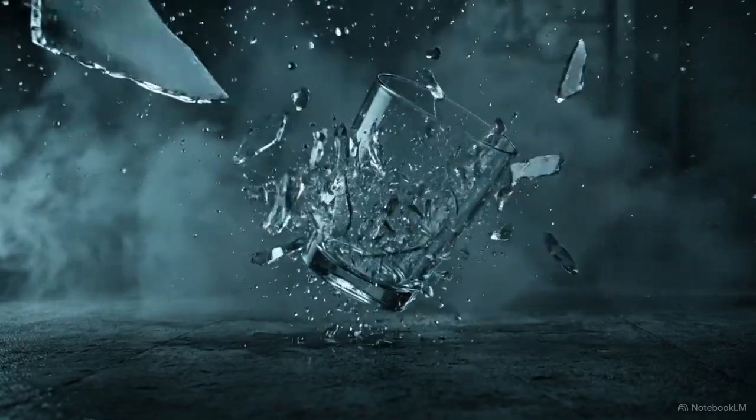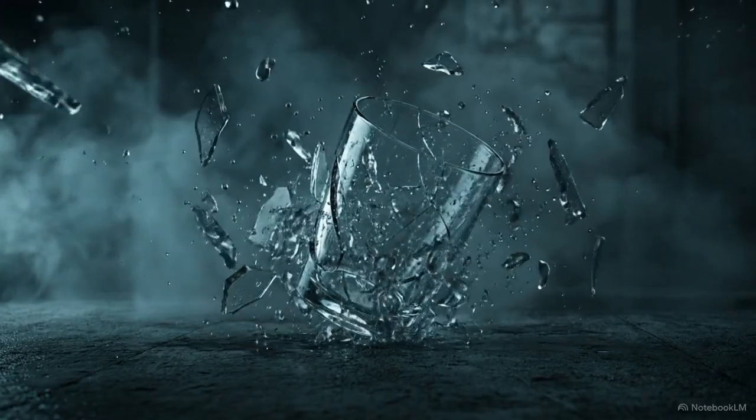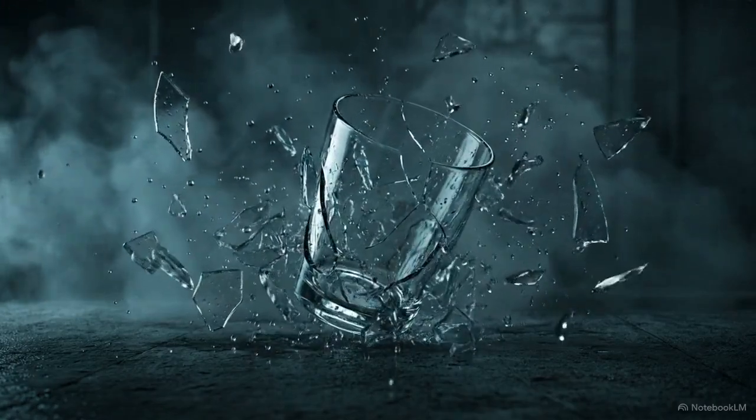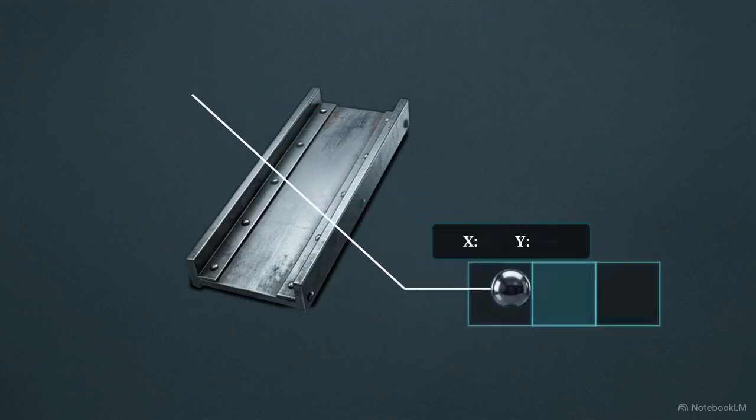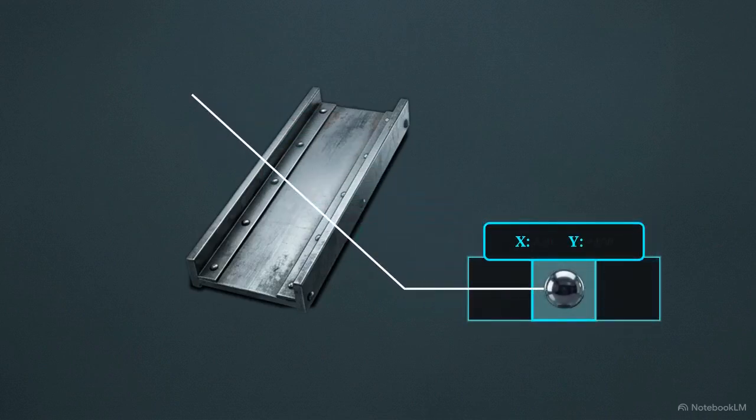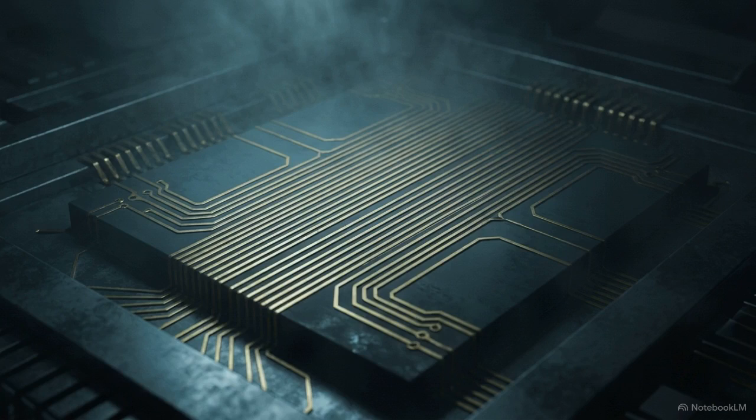Imagine a glass slipping from a table. It falls, it hits the floor, and it shatters. In our everyday world, objects obey strict, predictable rules, existing in a single, definitive state at any given moment. This absolute certainty is the bedrock of classical computing.